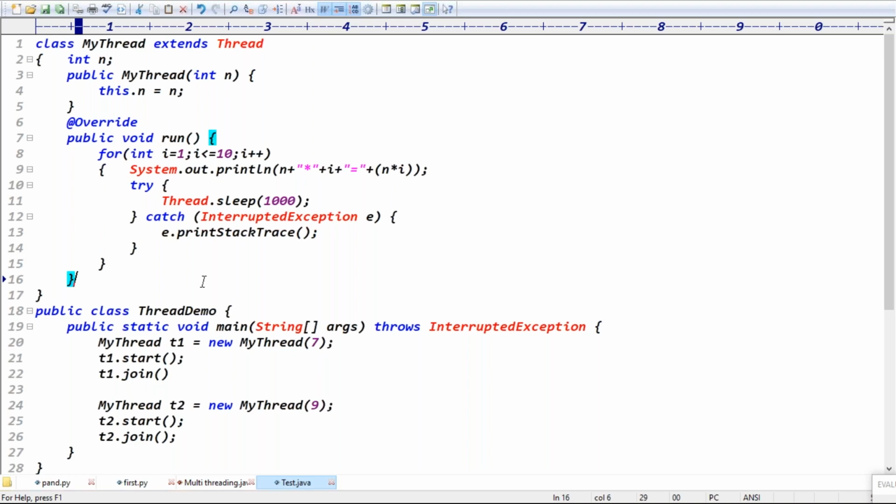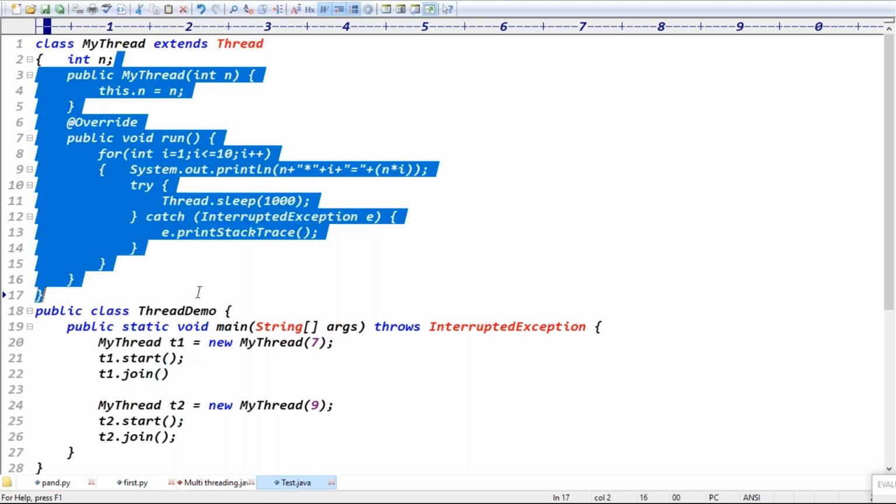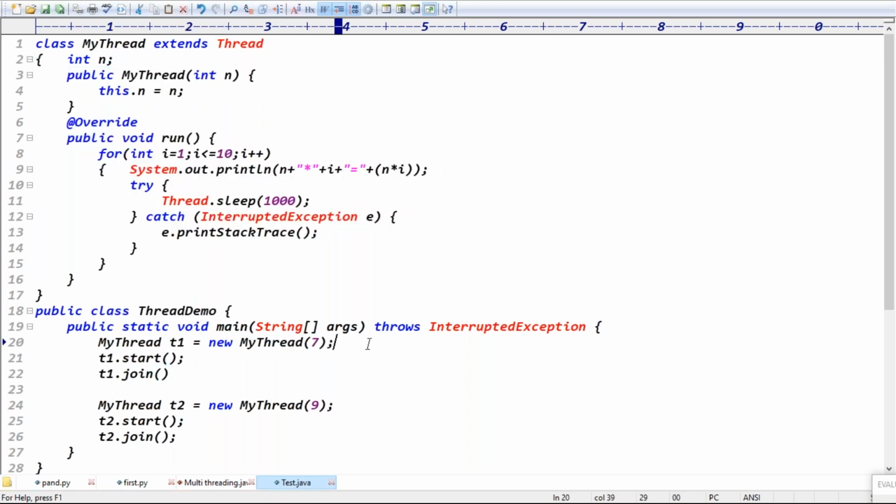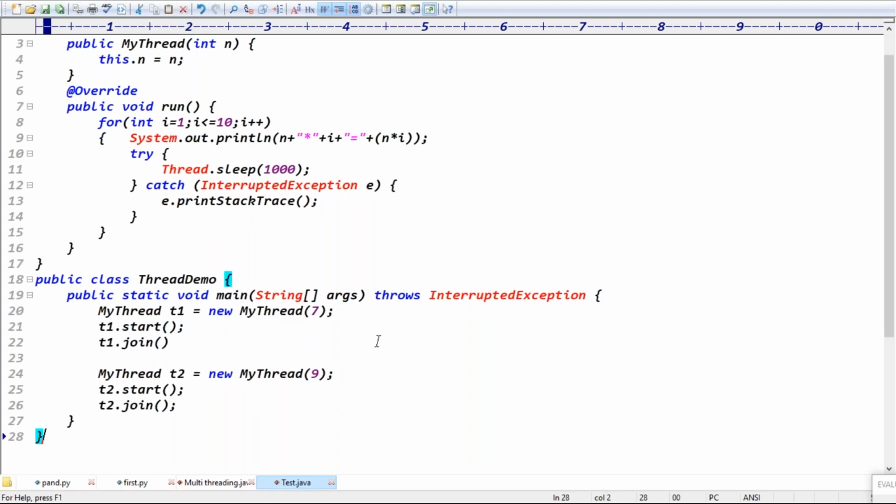So if the requirement is clear, right? During object creation, I am passing my own value here. For a single class only, you're creating two different objects, right? By passing two different values. For a single class only, we are creating two different threads, by passing the same input or different inputs, right?